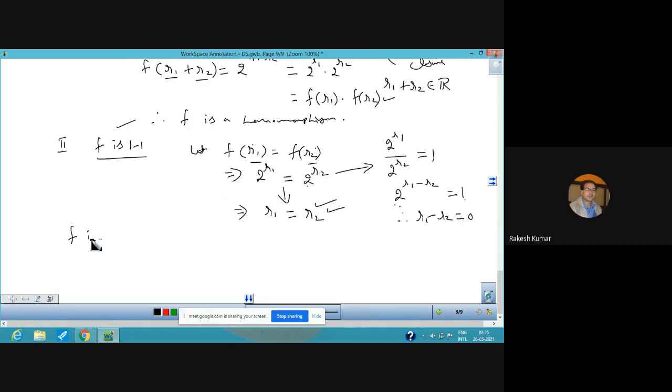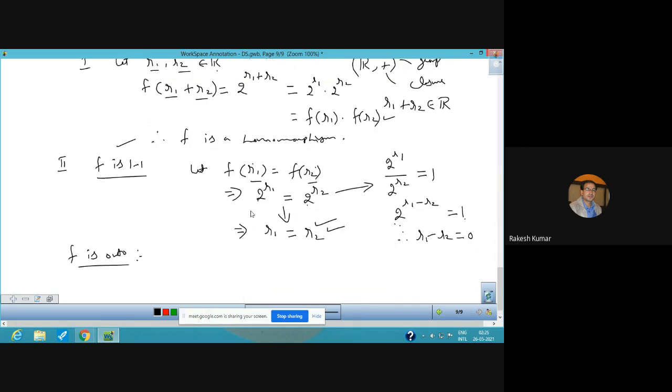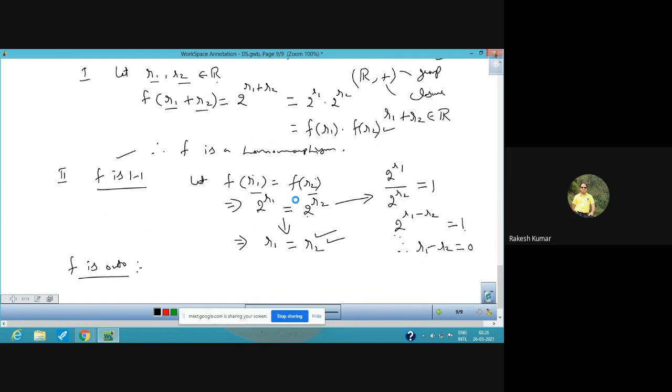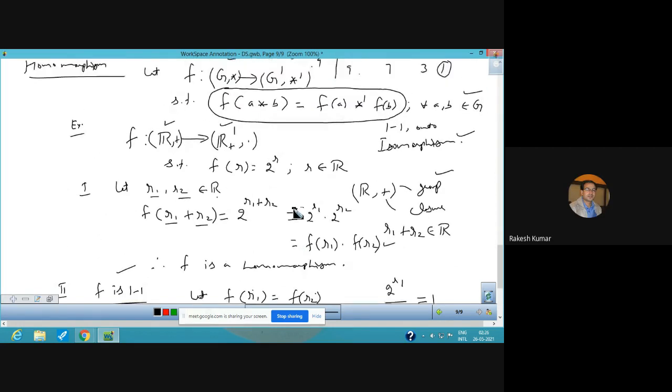Now f is onto. Onto means every element in the codomain must have a pre-image in the domain. So the codomain is the set of positive real numbers. So you can take a positive real number and its pre-image should come from the domain set.